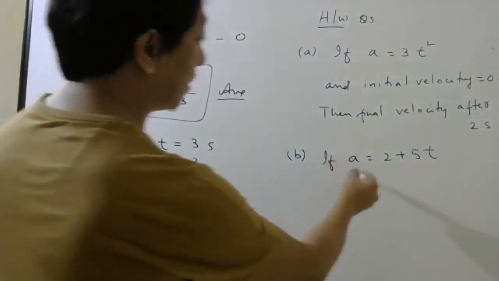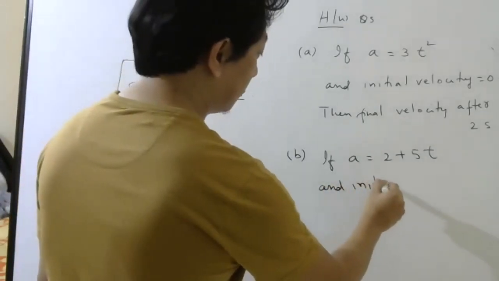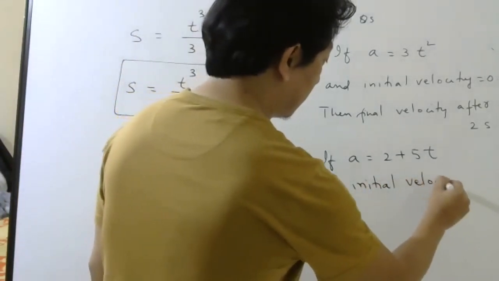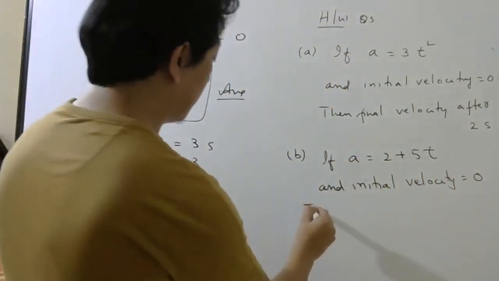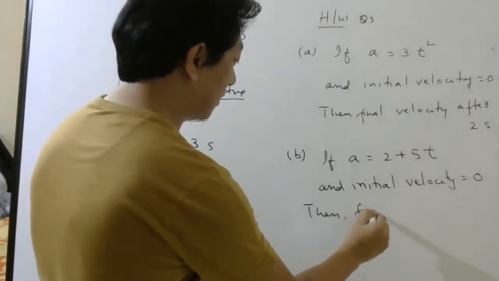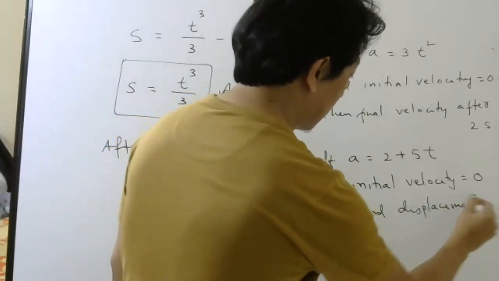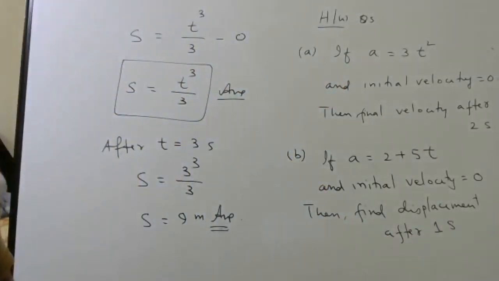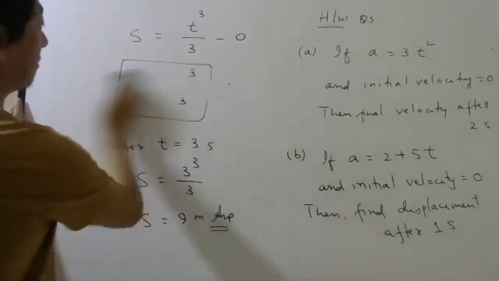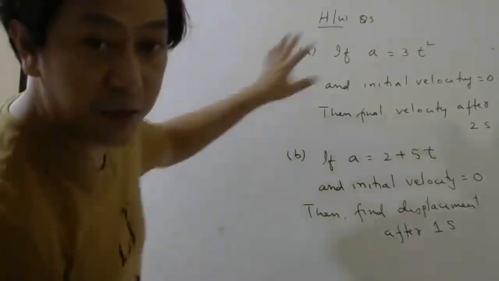So if acceleration is 2 plus 5t and initial velocity is, let us say, 0 only, no problem, then find displacement after 1 second. These two questions you try and check whether you have understood or not. If you don't get it, no problem. Next class again I will show you how this will come.